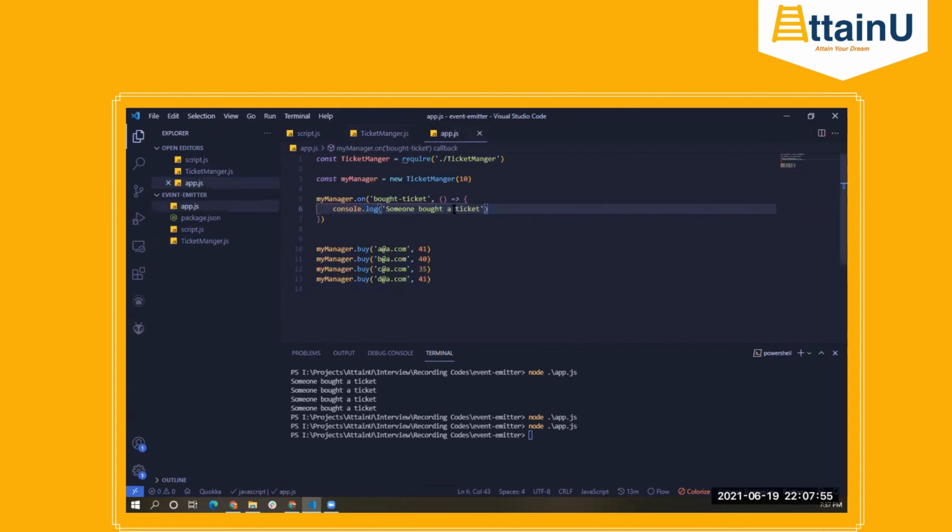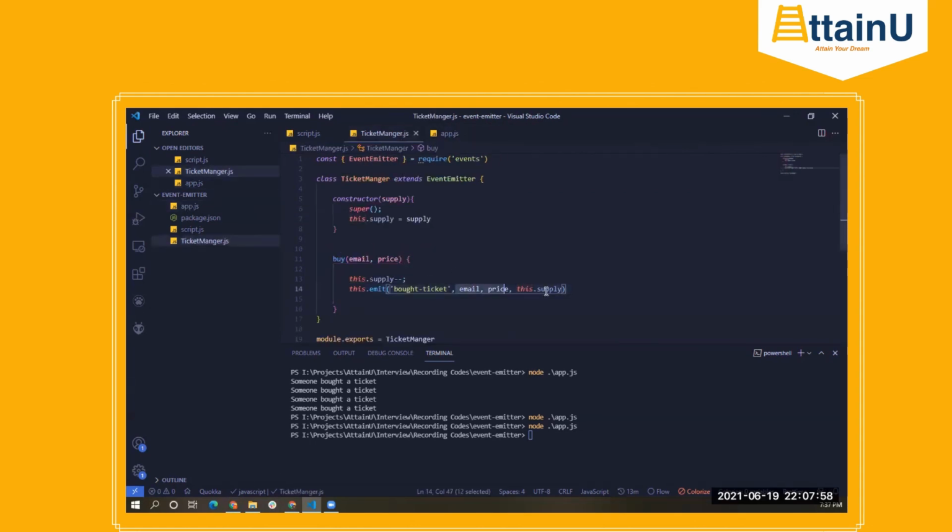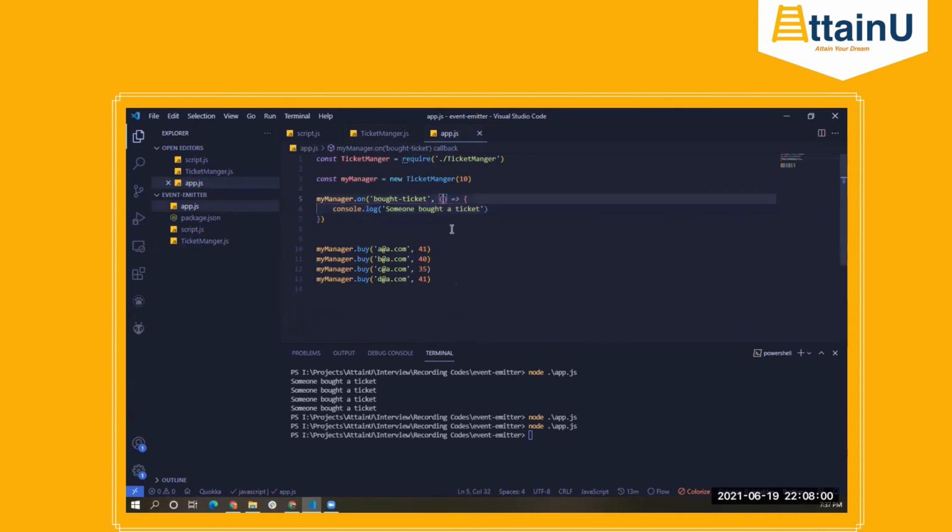Then what we can do here is access all these values. 3 values coming in. So that means the first value will be the email, so I can say email ID. I can say cost, and this cost will have the same value that is getting passed from the buy function. And finally, remaining tickets, so this variable will have that particular value. Now I can improve this, and we can use a template string here.